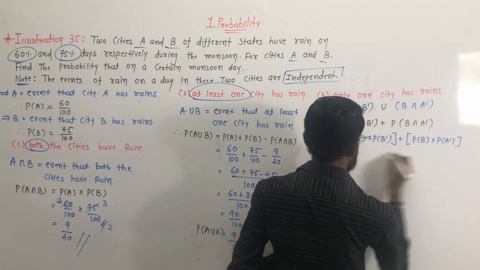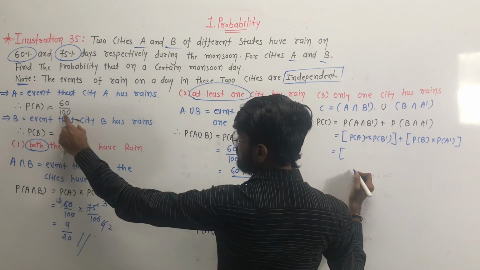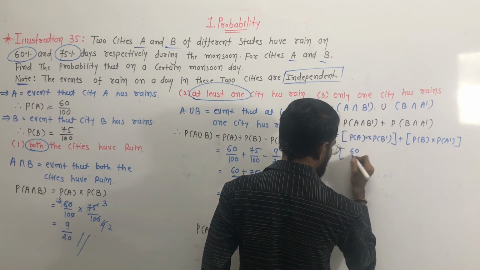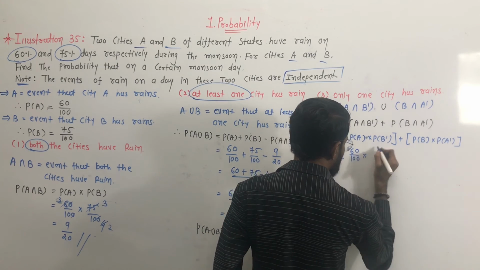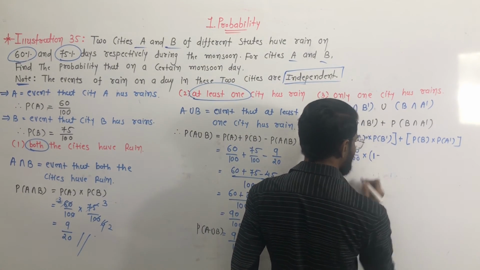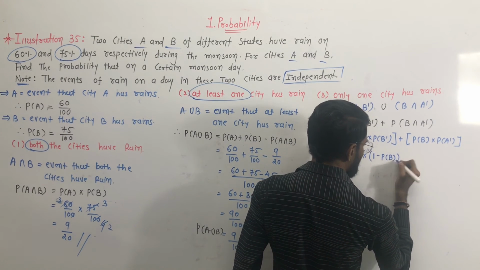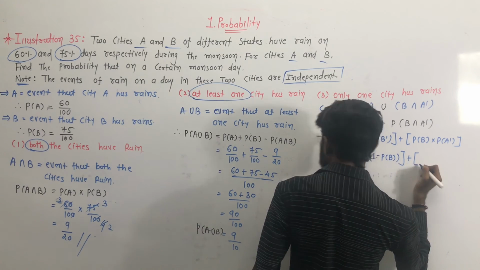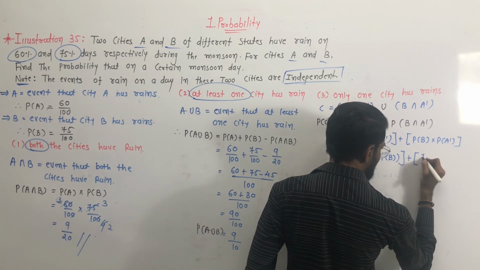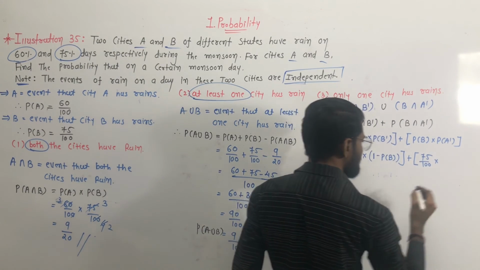Put the value. Okay, where P of A is equal to 60 by 100, multiply by P of B dash. We don't know P of B dash, but we can find that P of B dash is equal to 1 minus P of B. Okay, plus P of B is equal to 75 by 100, and multiply by P of A dash.